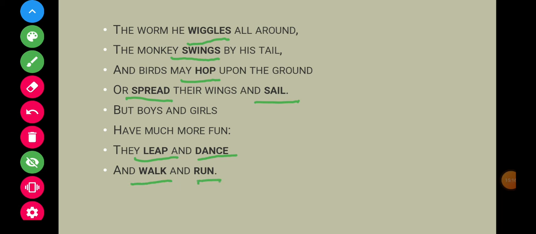So children, I hope that you all have underlined these words in your book. And today you all have known many action words.